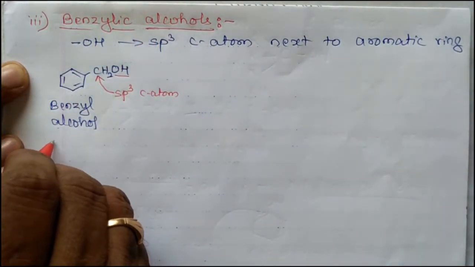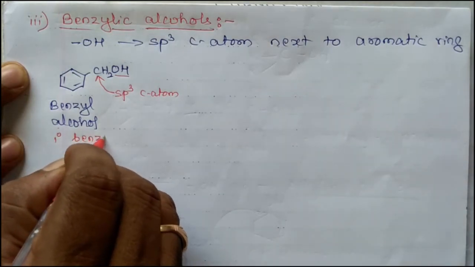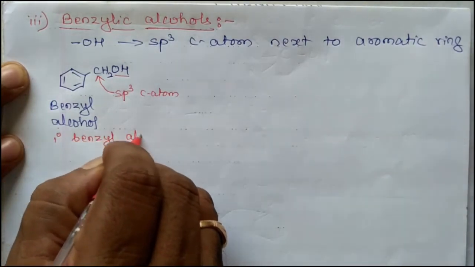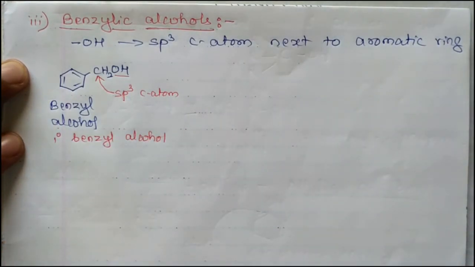This is primary benzyl alcohol. We can have secondary and tertiary.